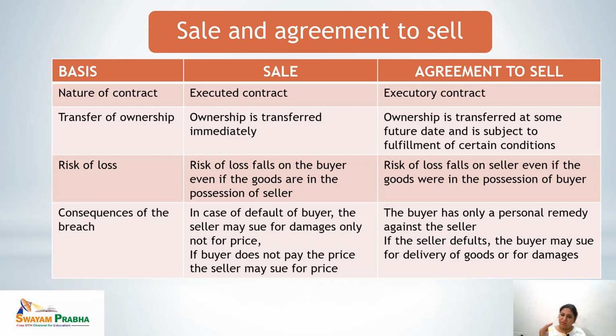But if the seller has transferred the ownership and the buyer has not made the payment, the seller can sue for the price of the goods. Now, in case of agreement to sell, the buyer has only a personal remedy against the seller, and if the seller defaults, the buyer may sue only for delivery of goods or for damages.